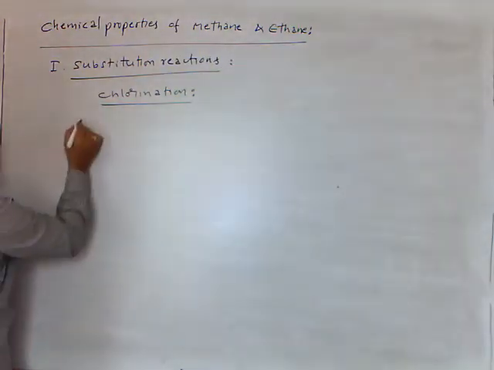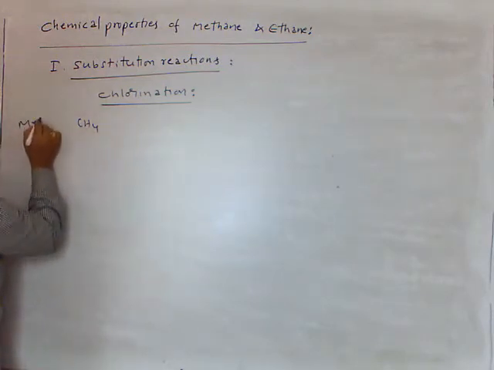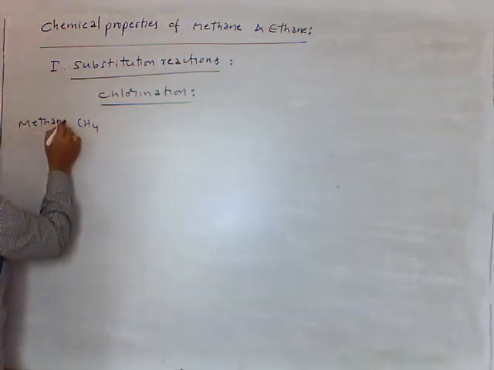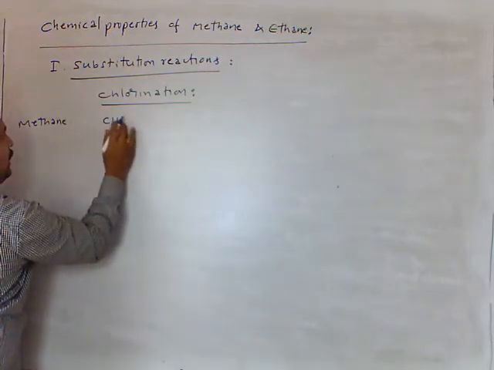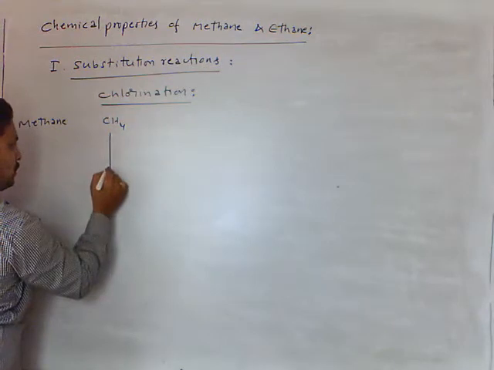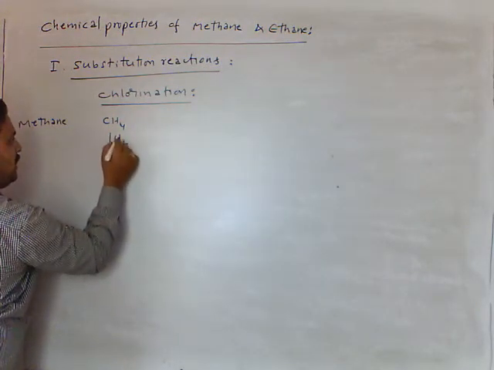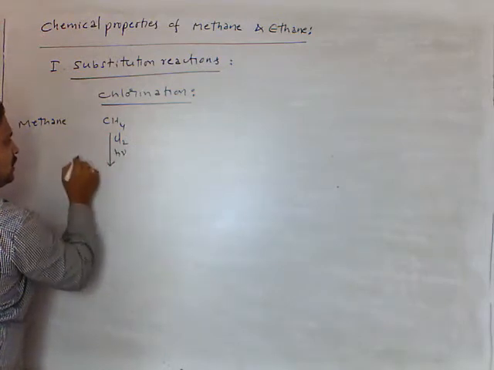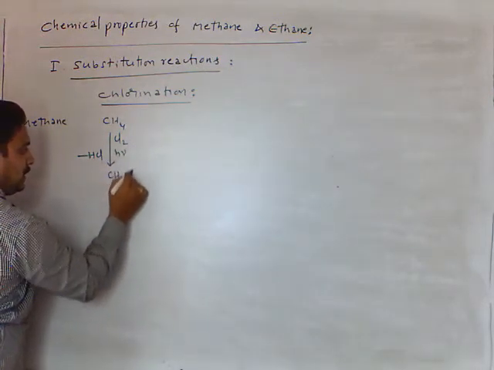See here, I am taking first methane. This methane treated with chlorine in the presence of sunlight, HCl eliminates, we get CH3Cl.